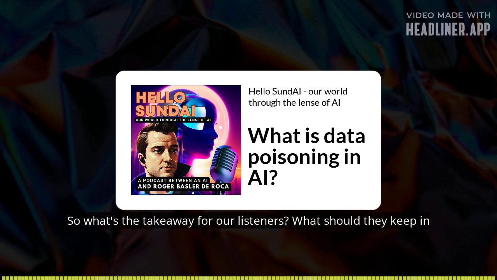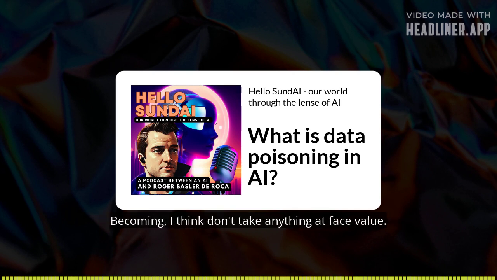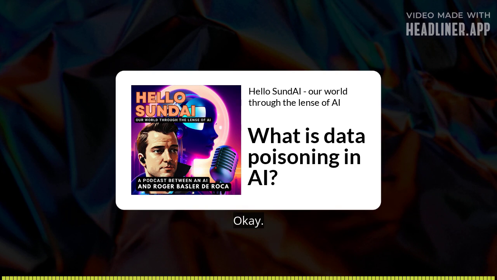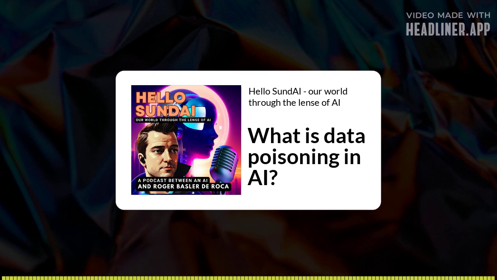So what's the takeaway for our listeners? What should they keep in mind, especially given how prevalent these models are becoming? I think don't take anything at face value, especially when it comes to AI-generated content. Just be aware of the potential for bias, for subtle manipulation, even for outright fabrication. Don't trust, verify. Exactly.